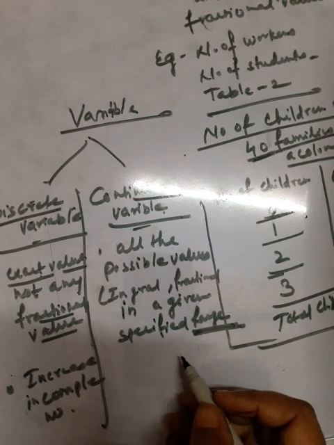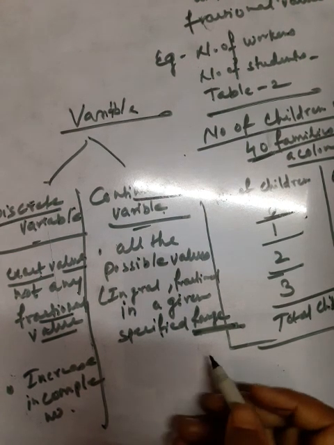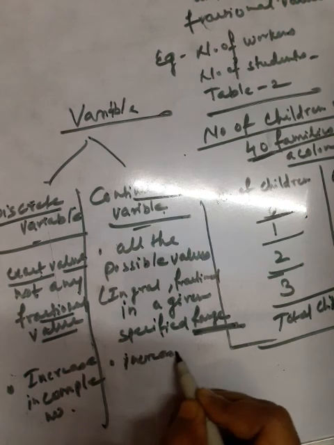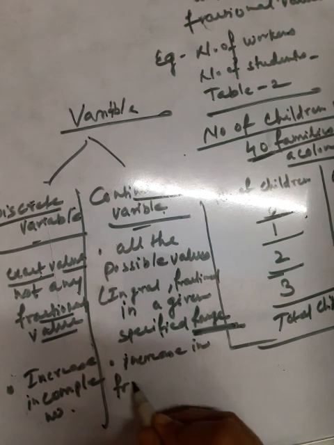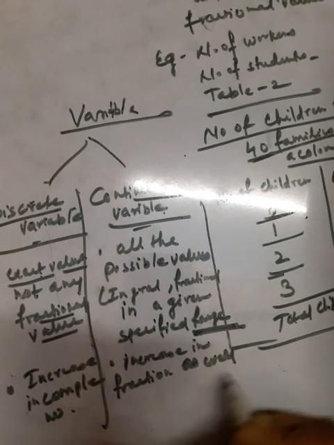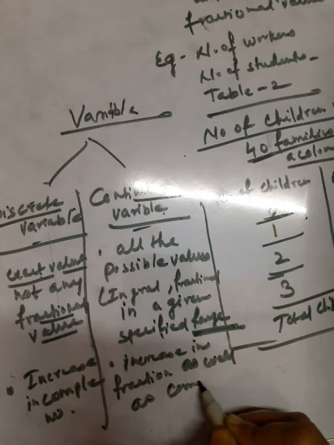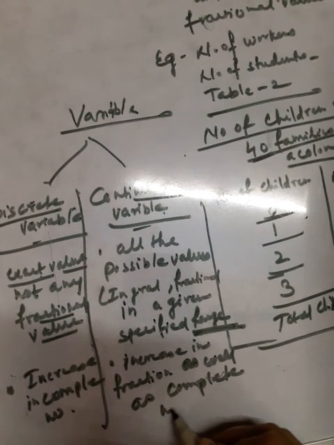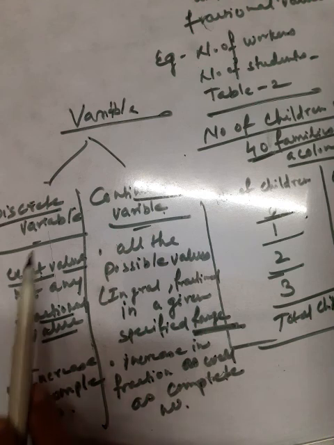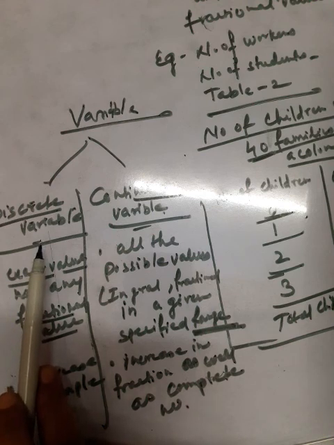Whereas this variable can increase in fraction as well as complete number. Okay, now next one more difference can be here, like in case of discrete variable, data is obtained by